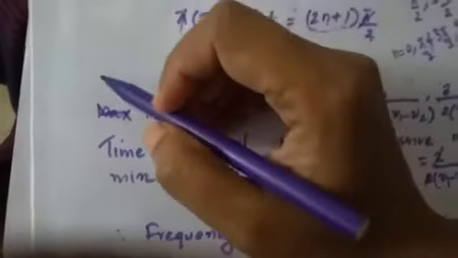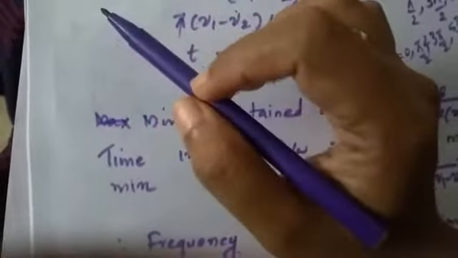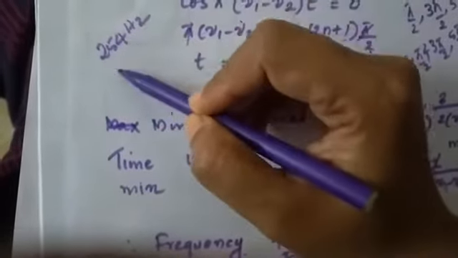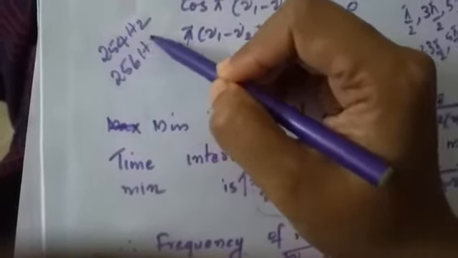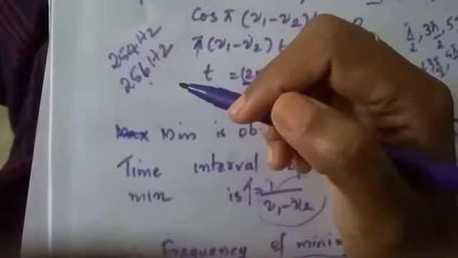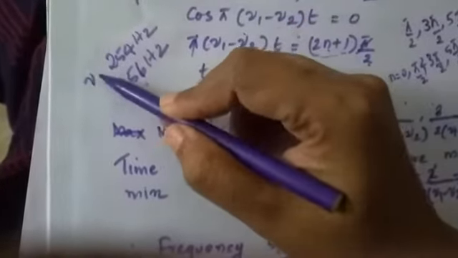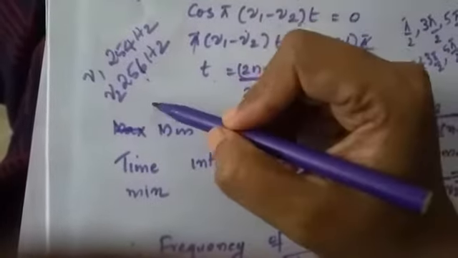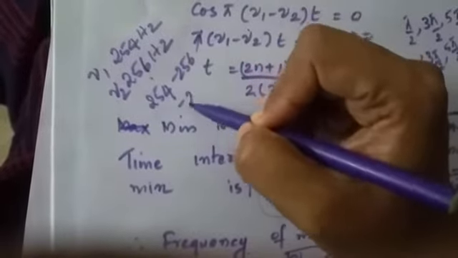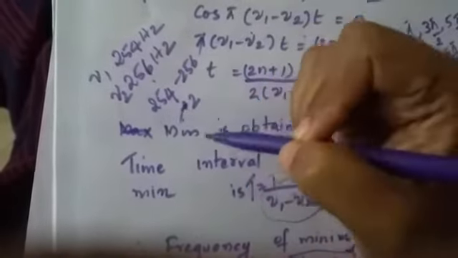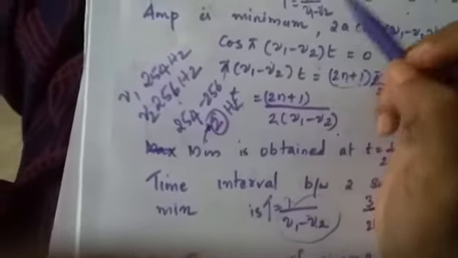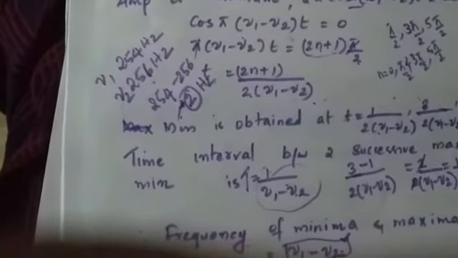So if we have two waves, one of frequency 254 Hz and another of frequency 256 Hz, and these two waves superimpose to form beats, then what will be the beat frequency? Beat frequency is nu 1 minus nu 2. So what is nu 1? 254. And what is nu 2? That is 256. You notice the difference between them is minus 2, but we can just ignore the minus sign. So what will be the beat frequency? It is just 2 Hz. Okay, so like this we can easily find the frequency of beats.